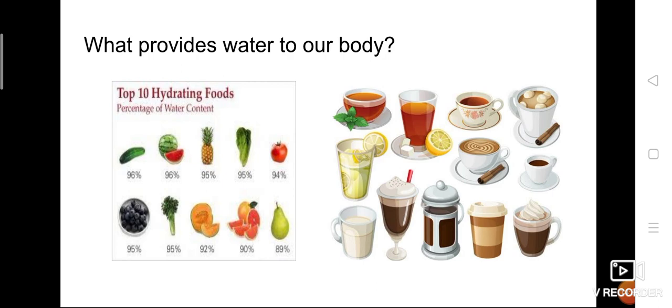Some beverages, either hot or cold, milkshakes and all, also have some amount of water added, isn't it? And some vegetables and fruits are also a rich source of water. If you take a watermelon, it's somewhat watery, isn't it? Watermelons, melons and all. And among vegetables, snake gourd, ridge gourd, and even potato.